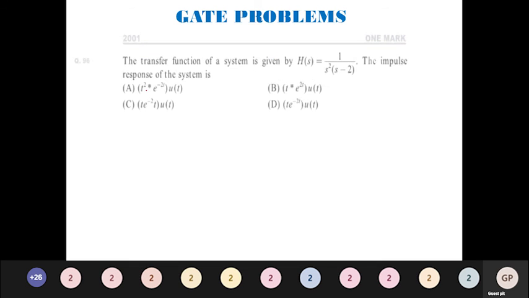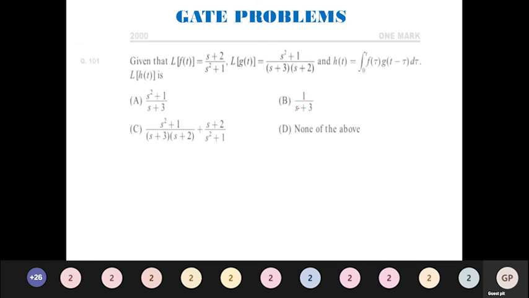Next problem. The transfer function of a system is given by H of s is equal to 1 divided by s square into s minus 2. Impulse response. Again very simple. Take the inverse Laplace. When we take the inverse here, I will have t into e power 2t u of t, direct formula. I am not going deep into that. Here it is minus 2t. If the option is e power 2t u of t.